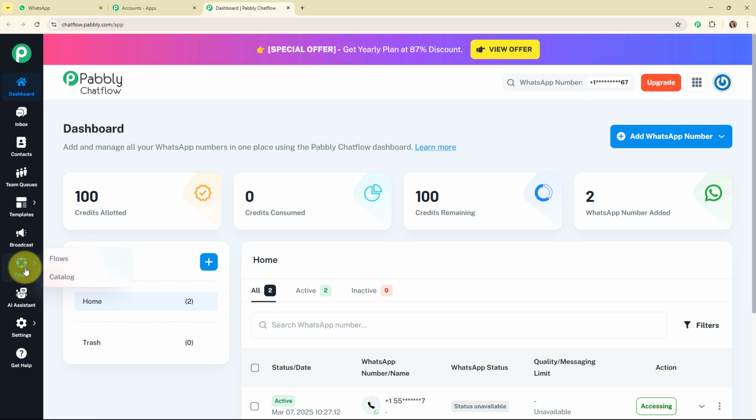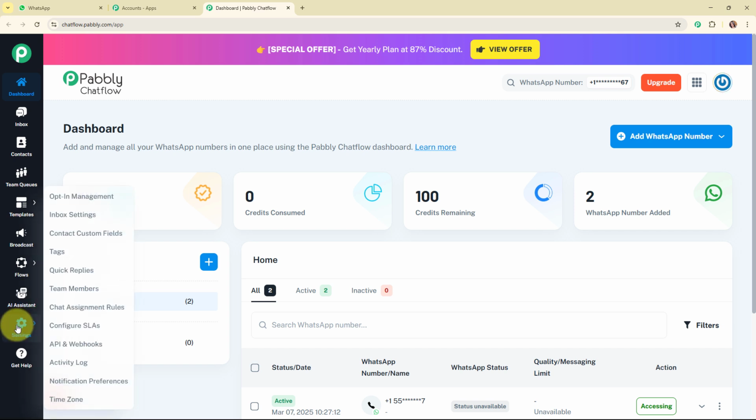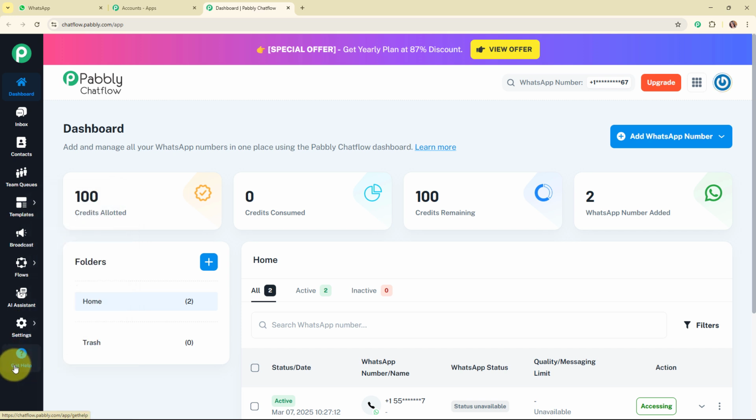Then comes the Flows. By using this particular feature, you can create new WhatsApp chatbots for your business. Then comes the AI Assistant. By using this feature, you can create an AI assistant for your business. Then comes the Settings, and under Settings, you can see some more features available. If you wish to learn about any of the features in detail, then you can check out the video dedicated to that feature available on our YouTube channel. Then comes the Get Help option. By using this option, you are going to get a response to all your queries regarding Pabbly Chat Flow.